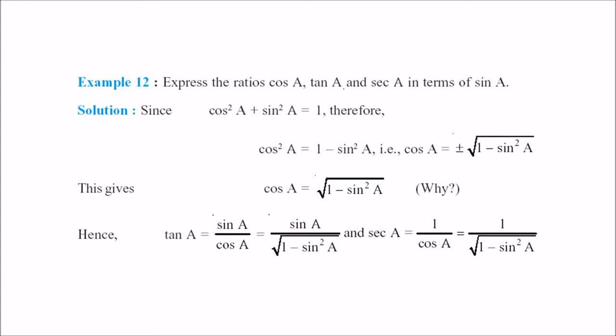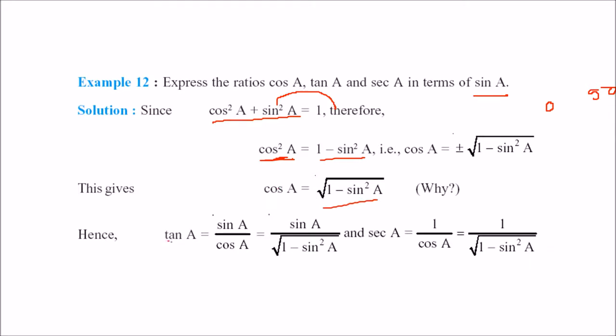Express the ratios cos A, tan A and sec A in terms of sin A. We know that sin square A plus cos square A equals 1. Cos square A can be written as 1 minus sin square A. So cos A becomes plus minus, we have to take both, under root 1 minus sin square A by taking the root. Since we are assuming the angle to be between 0 and 90, this negative sign we will right now ignore. We'll be talking about this later on. But right now cos A is equal to under root 1 minus sin square A.